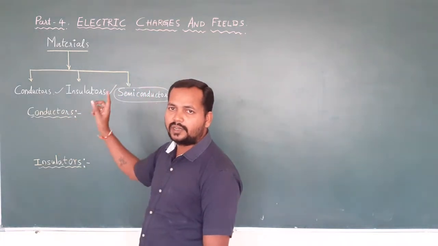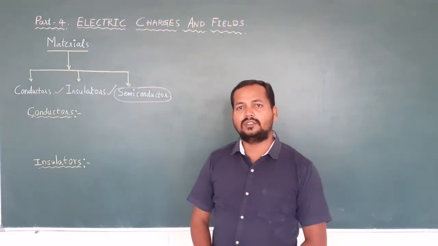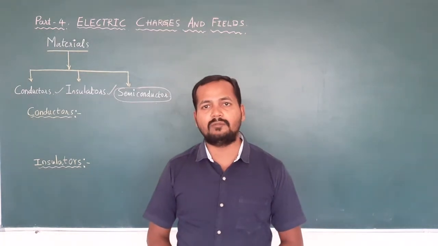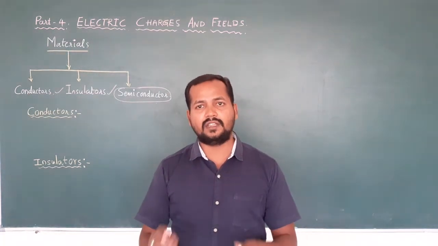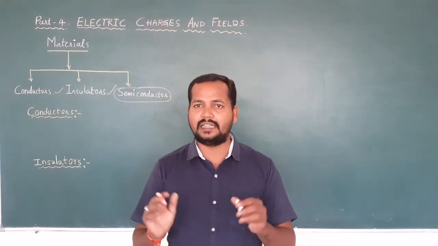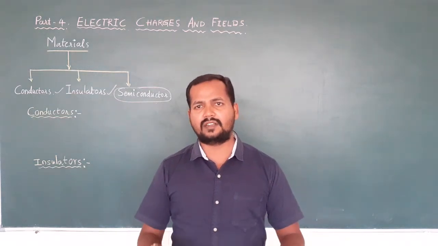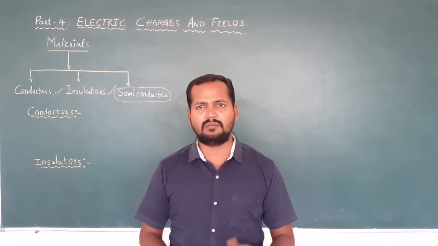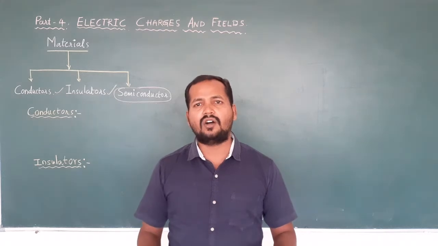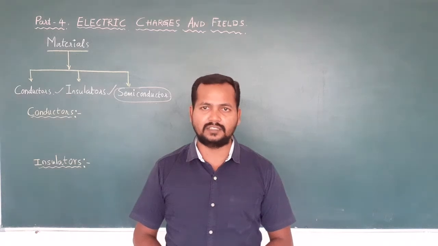So what are conductors? Conductors are the materials which allow charges to flow through them very easily. Example, all metals: aluminium, nickel, copper, zinc, gold, silver, any metal you take, they allow the charges to flow through them very easily.